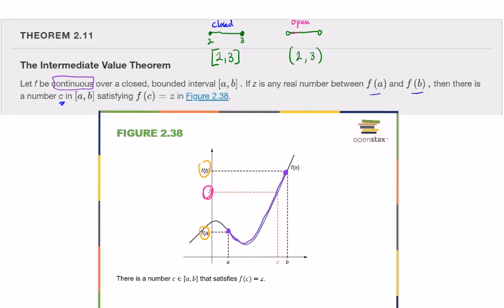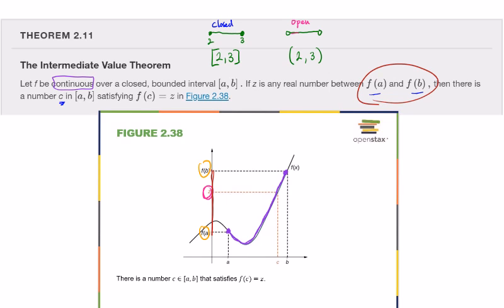If I can't pick my paper or my pencil up off the paper because this is a continuous function, I have to not only pass z, but I have to pass every number from f of A to f of B, right? Okay, and so that's the argument here, is saying that if there's something between f of A and f of B and we call it z, then that means that I have to cross that point at some time between f of A and f of B.